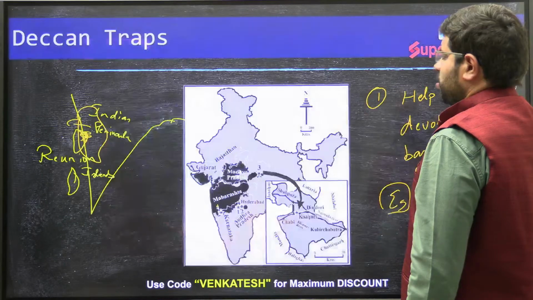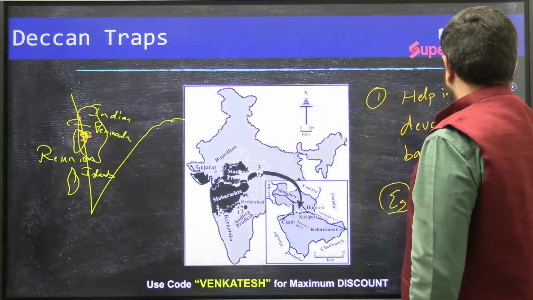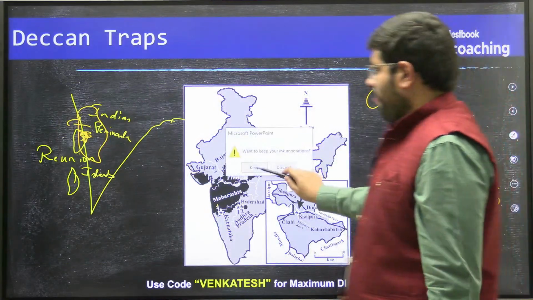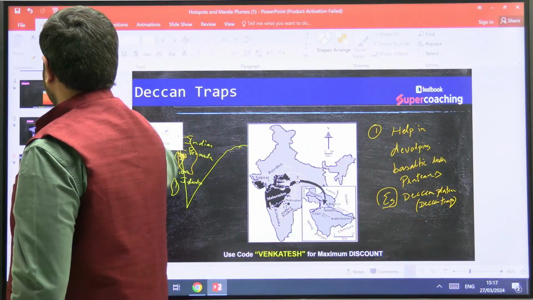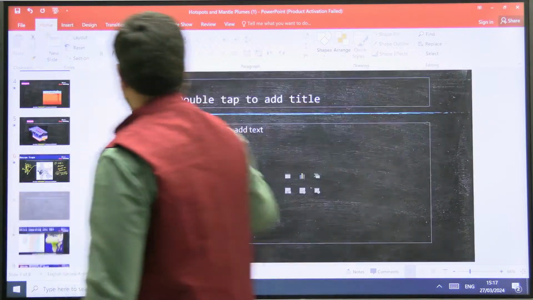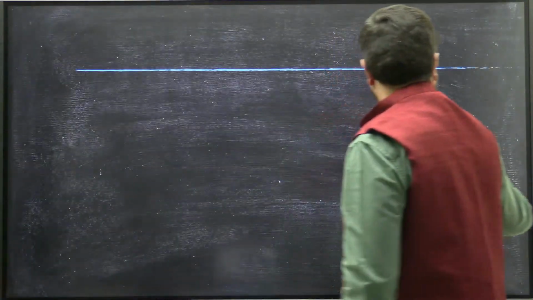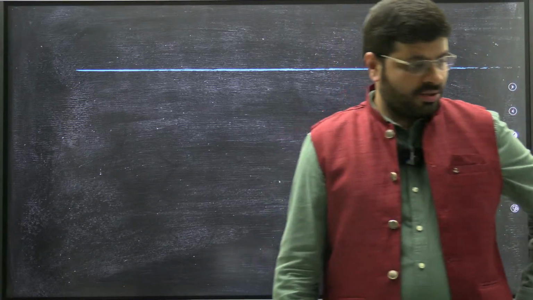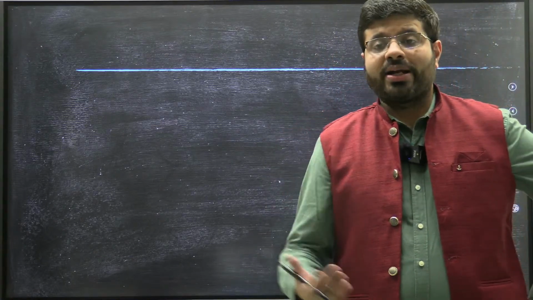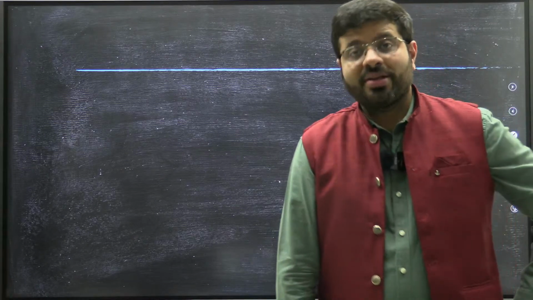Number two, you need to understand, what if this occurs on a plate? What if this occurs on the landmass? Let me explain this. If this occurs on the land, what will happen? Anyone, can you tell me what will happen? A new island, a new kind of continent can be created.